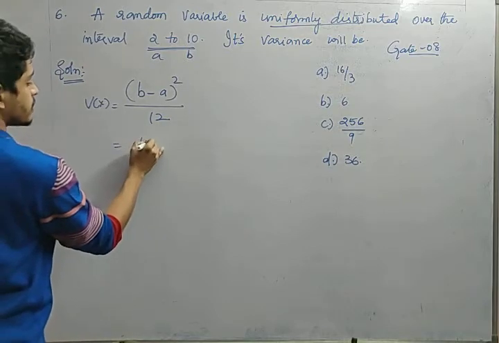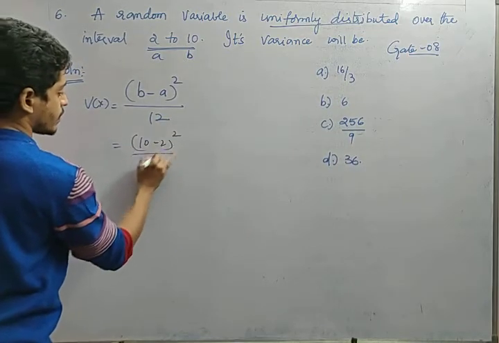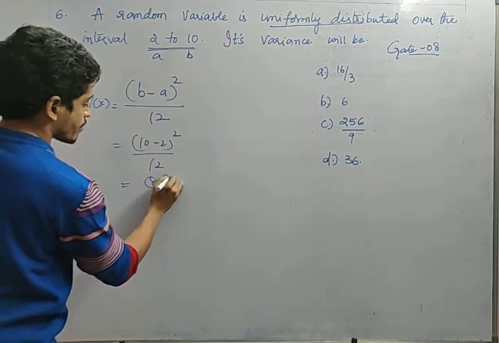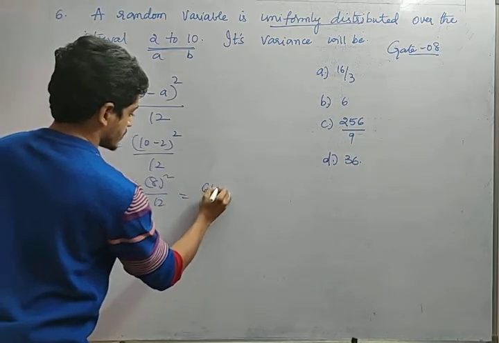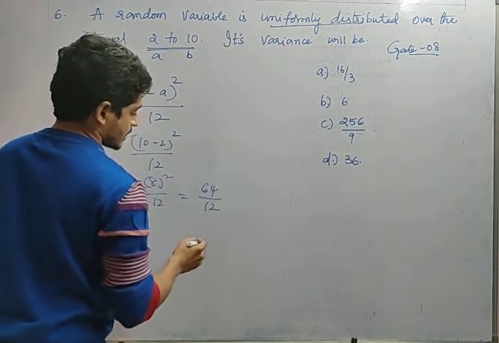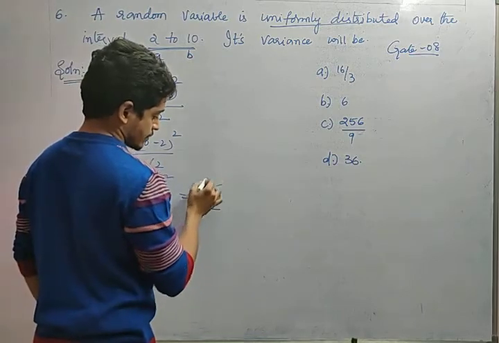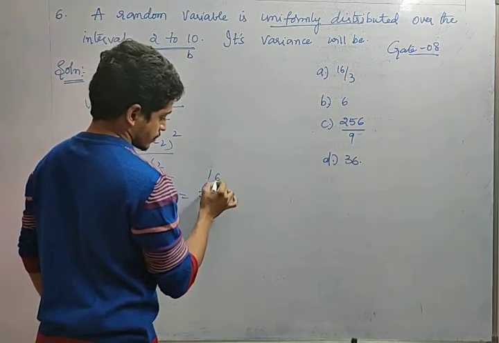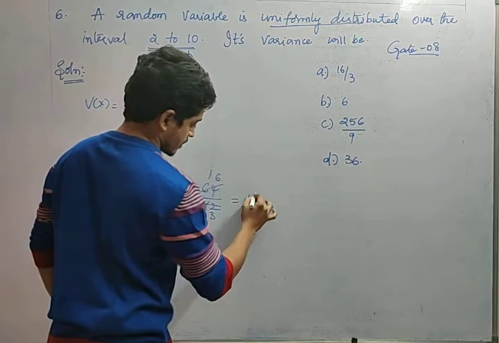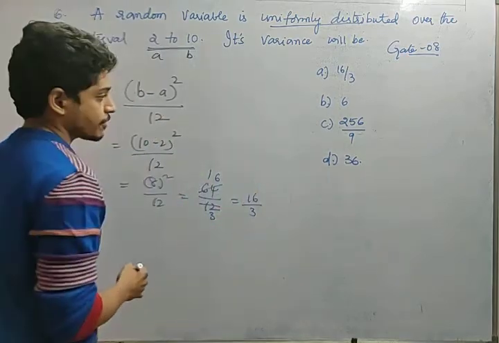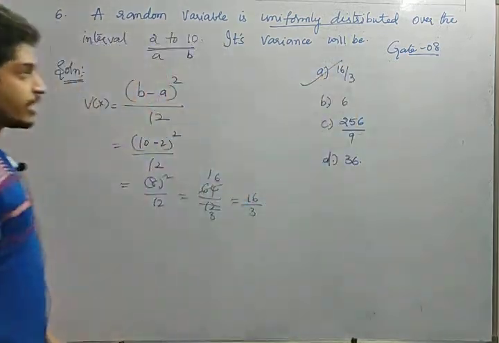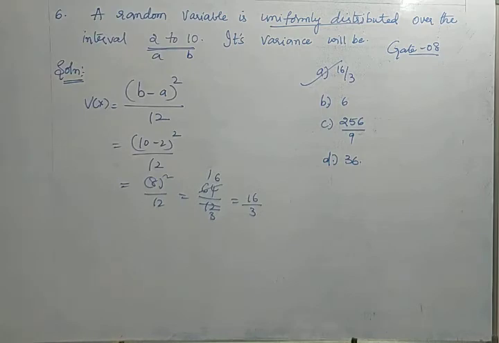Now this is 10 minus 2 whole square by 12, that is nothing but 8 square by 12, which is 8 8s are 64 divided by 12, and now this value cancels. 4 1s are 4, 6 4s are 24, 4 3s are 12, that is nothing but 16 by 3. I think which option? Option A. Got it? This is GATE 2008 question. Please note it. Now next distribution.